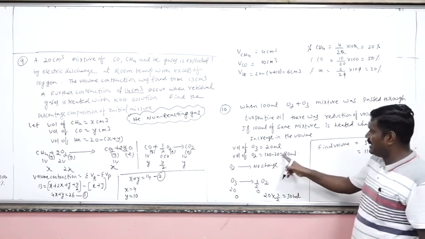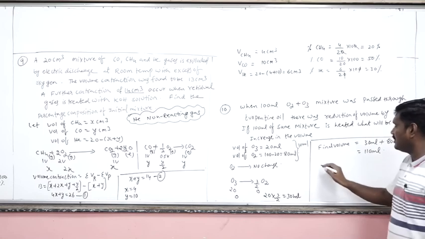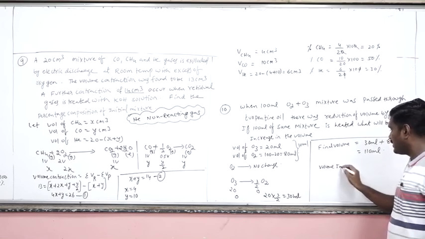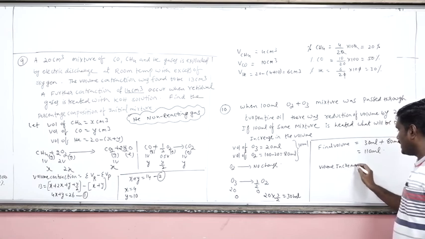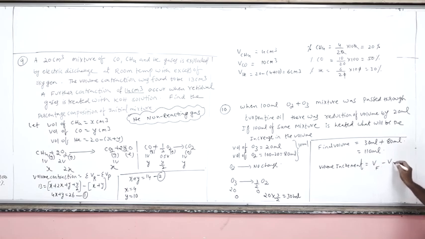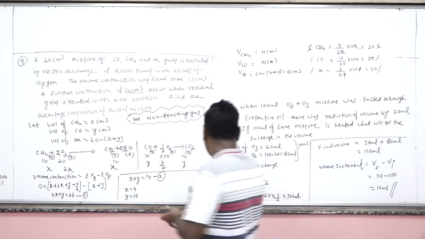Initial volume is how much? 100 ml. So the increment, that is the increase in the volume, is final volume minus initial volume. Now here final volume is 110, initial volume is 100, so the increase in the volume is 10 ml.